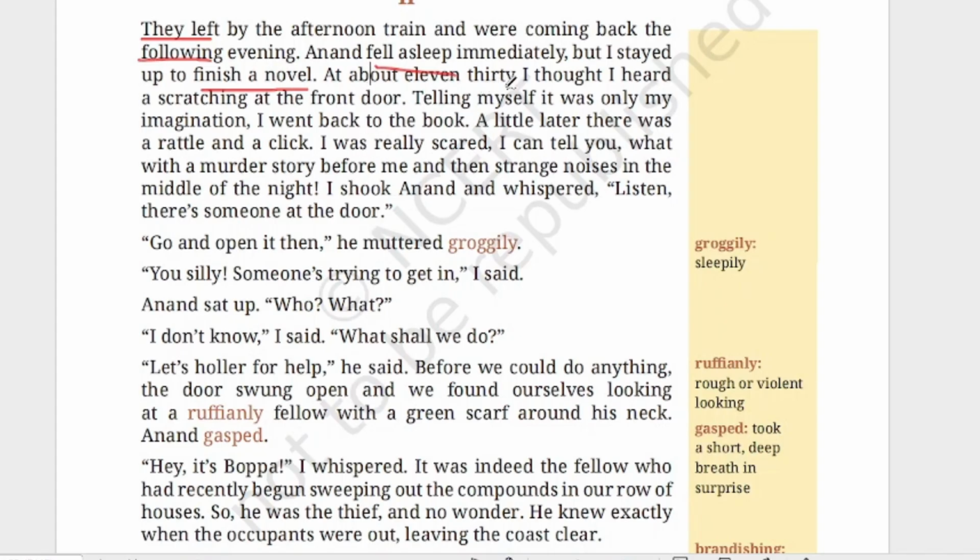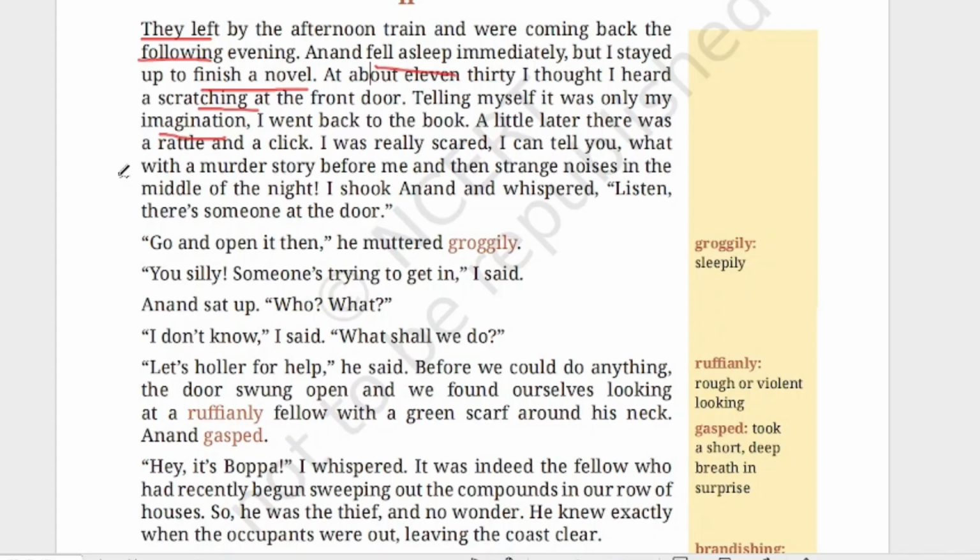At about 11:30, I thought I heard a scratching at the front door. Okay, so by 11:30, she was reading the novel. At that time, she heard a scratching sound at the front door. Telling myself it was only my imagination. So she tried to convince herself that it was not a sound, it was her imagination because she was reading the novel. I went back to the book. Back to the book means I started to continue reading.